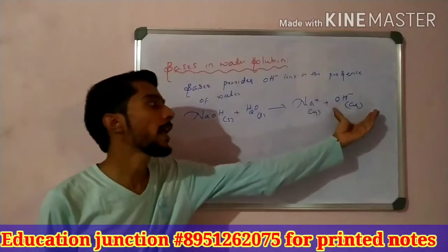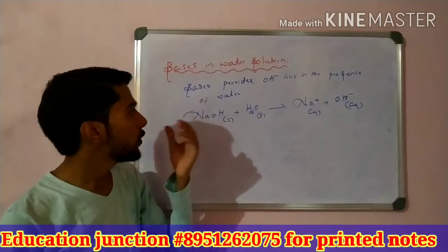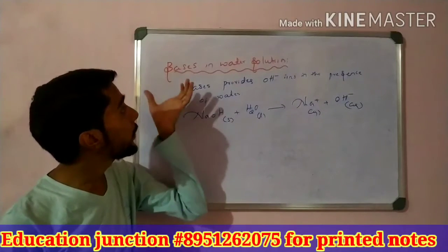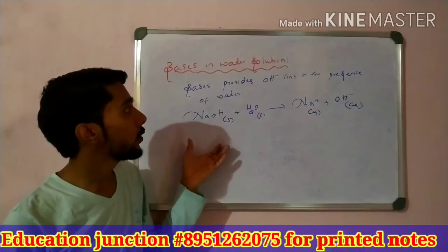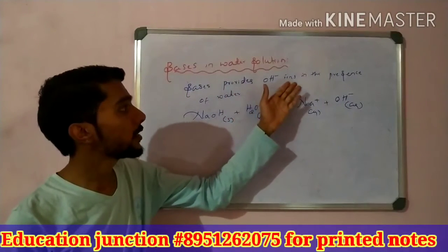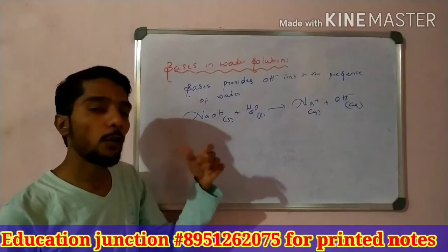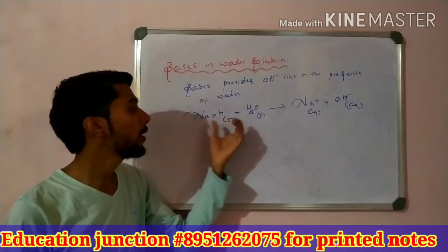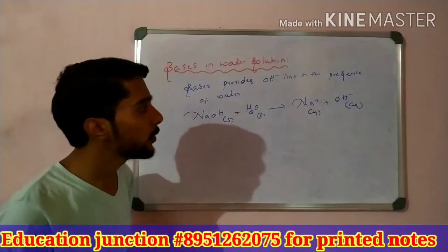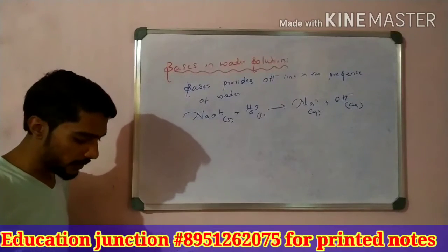One is an anion, one is a cation. So that is called bases in water solution. The bases provide OH minus ions in the presence of water. For example, the base NaOH in water gives Na plus and OH minus ions.